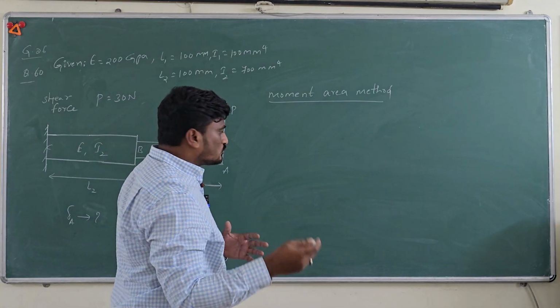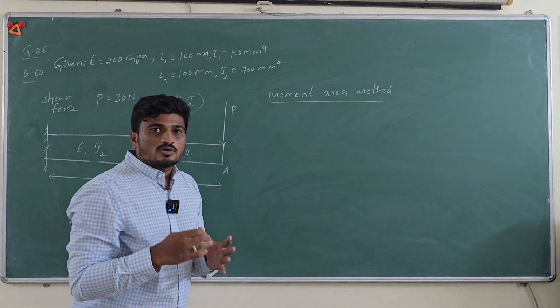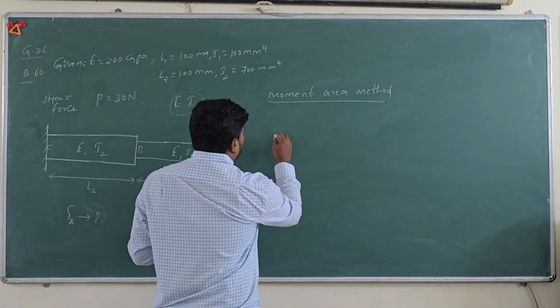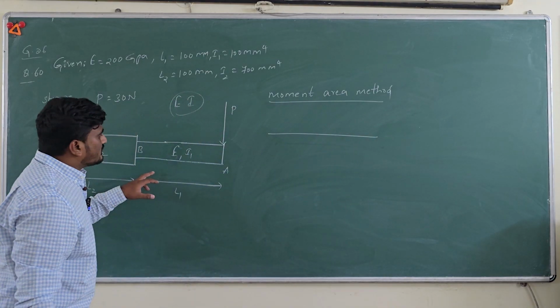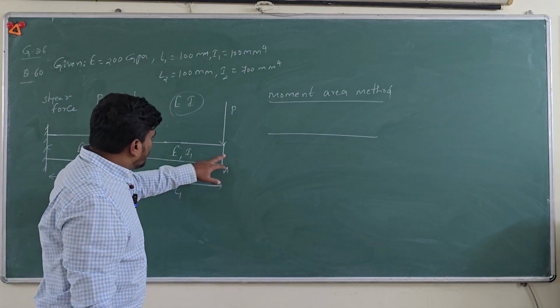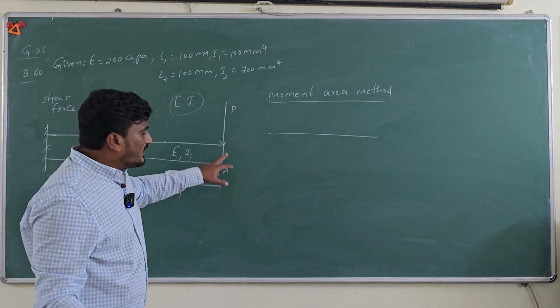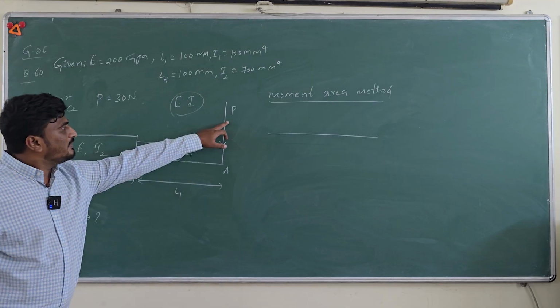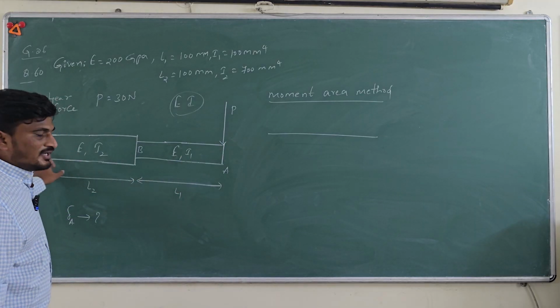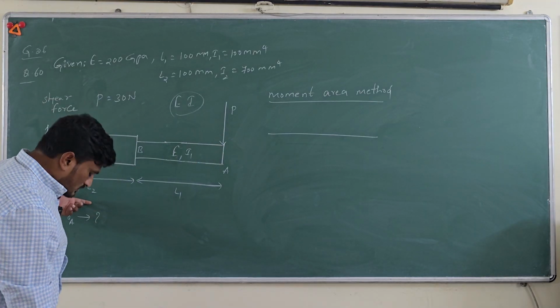So let's see how to do this. First try to draw the bending moment diagram. For that, we have to calculate. We know that since it is a cantilever beam, there won't be any bending moment at point A. It will be 0. At point B, it is just P into L1, and at point C, it is P into L1 plus L2.